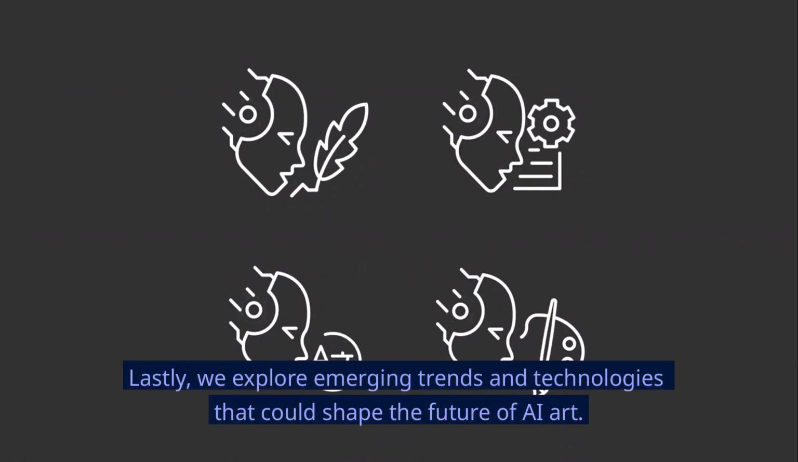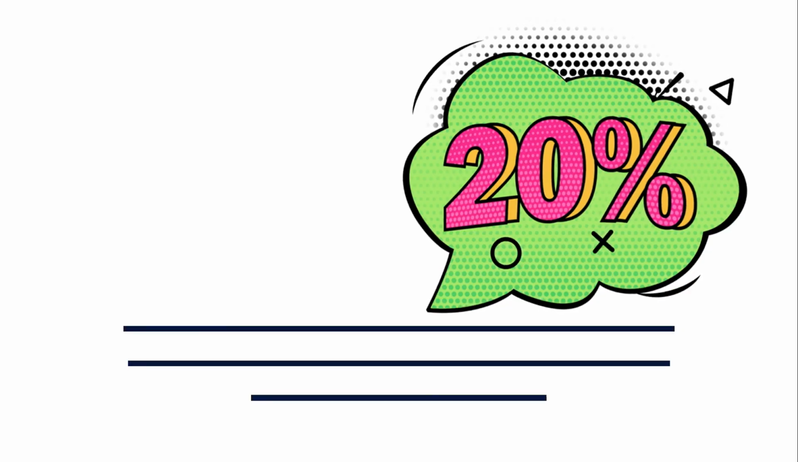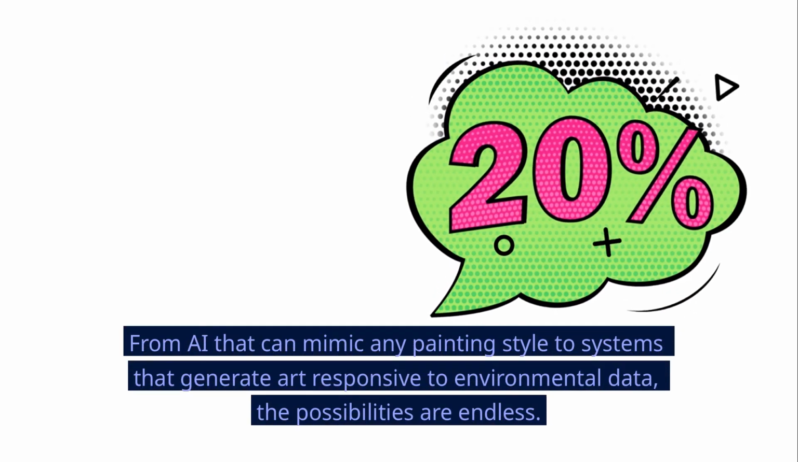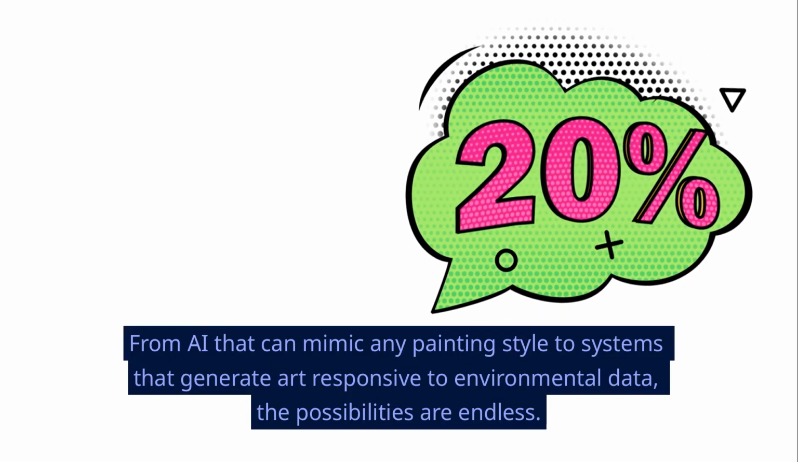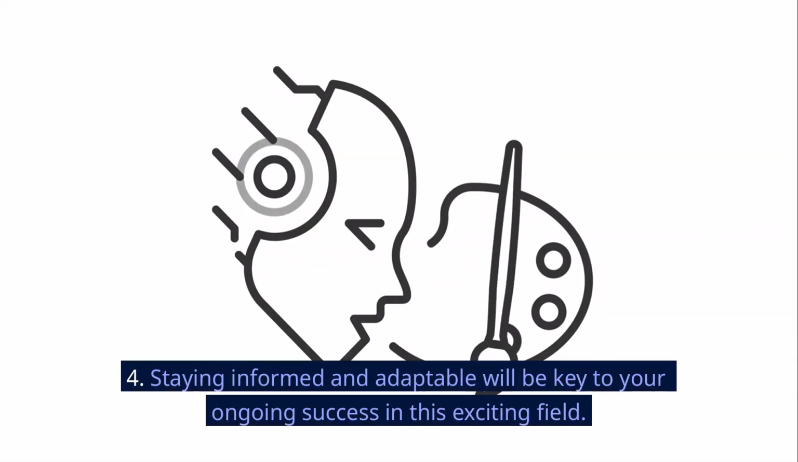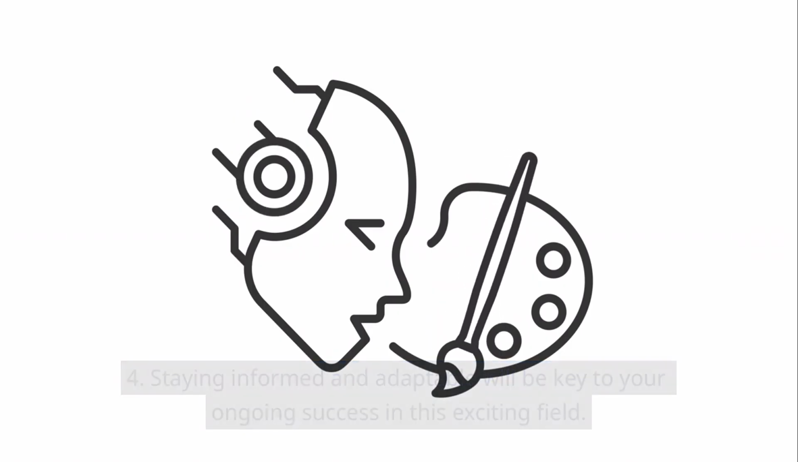Lastly, we explore emerging trends and technologies that could shape the future of AI art. From AI that can mimic any painting style, to systems that generate art responsive to environmental data, the possibilities are endless. Staying informed and adaptable will be key to your ongoing success in this exciting field.